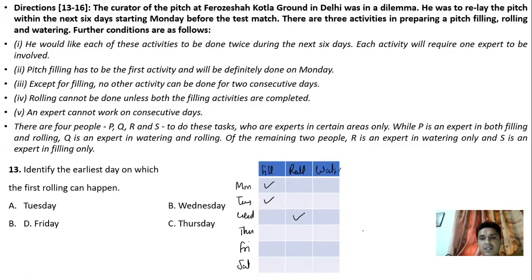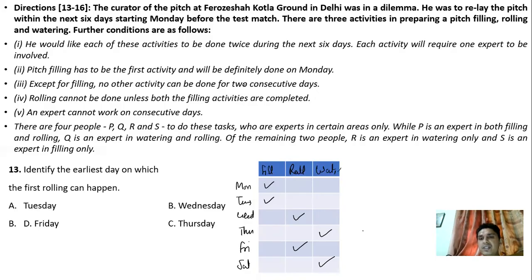That means this time rolling has happened, so after rolling, another rolling will not happen. Watering will happen. So after watering, definitely rolling will happen, and after rolling, watering will happen. So this can be one case, right? Where we have taken this concept: except for filling, no other activity can be done for 2 consecutive days.